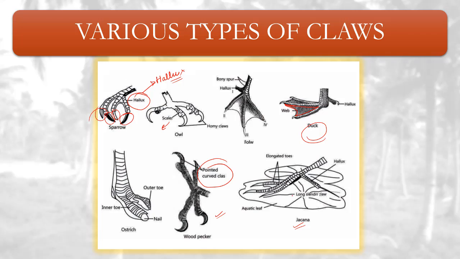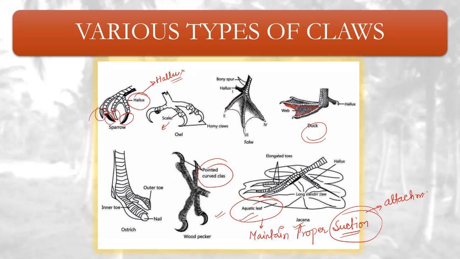They have a flattened disc. This is known as what? Aquatic leaf. This aquatic leaf basically helps to maintain proper suction so that it helps in attachment, grasp.